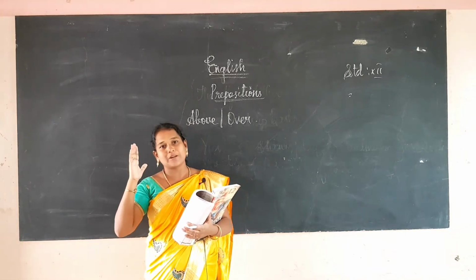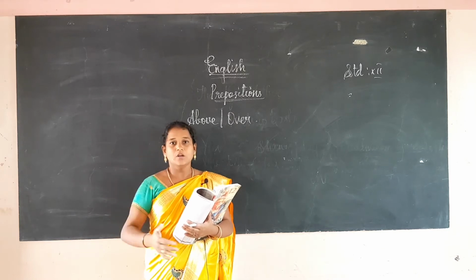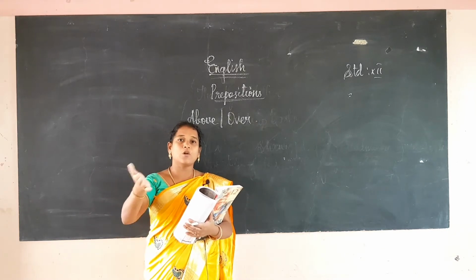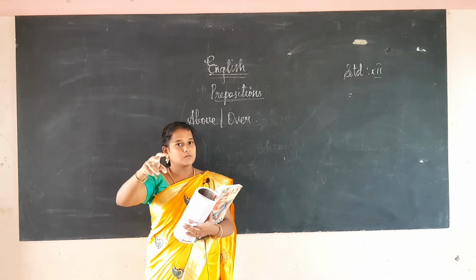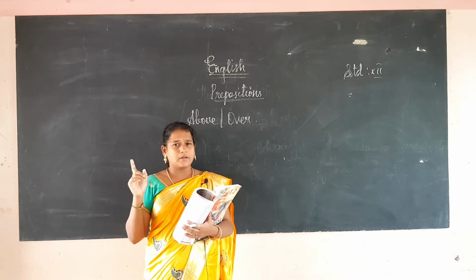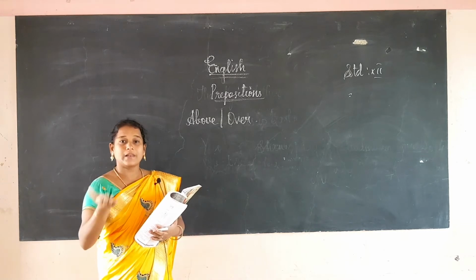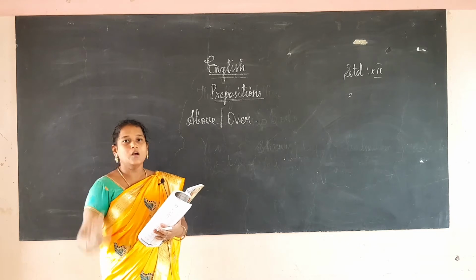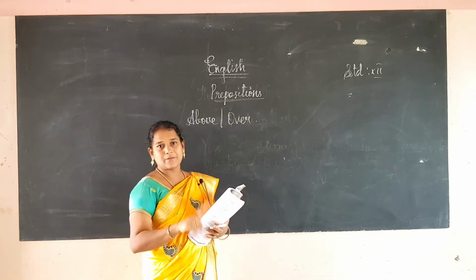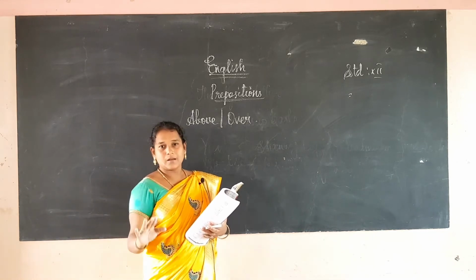Above shows the level: the mountain is above sea level. So the mountain is not exactly over the sea. Above shows the level, and over shows the position where it is.